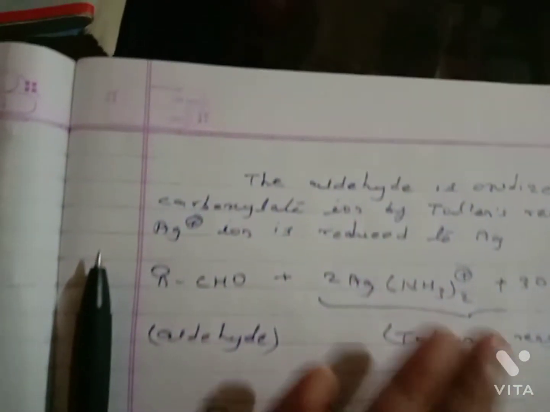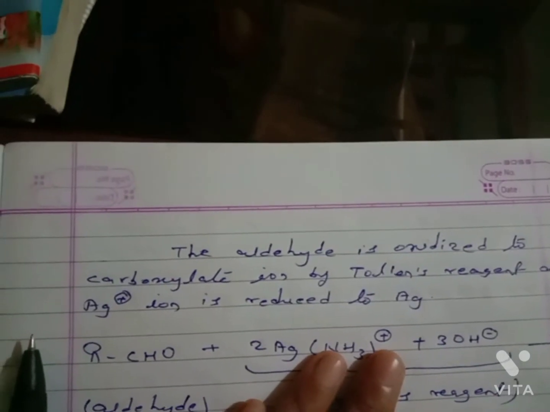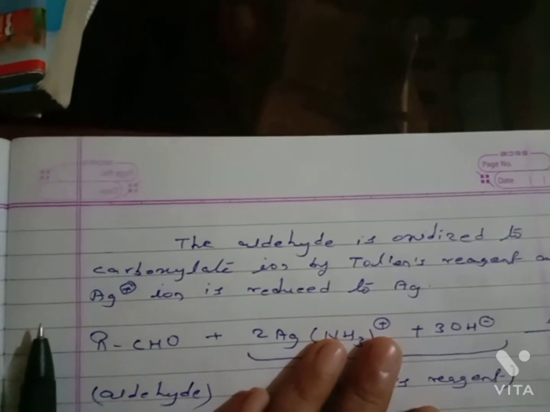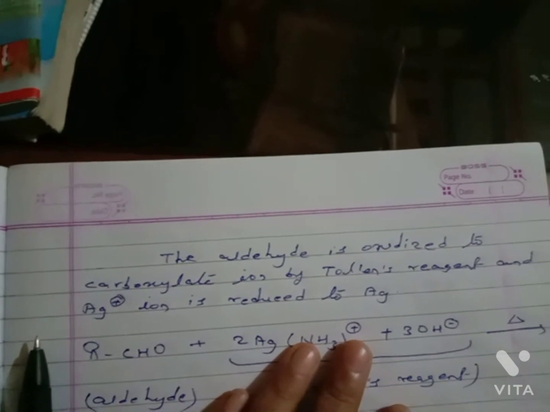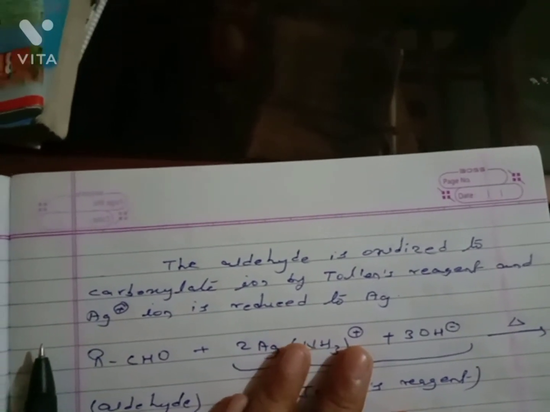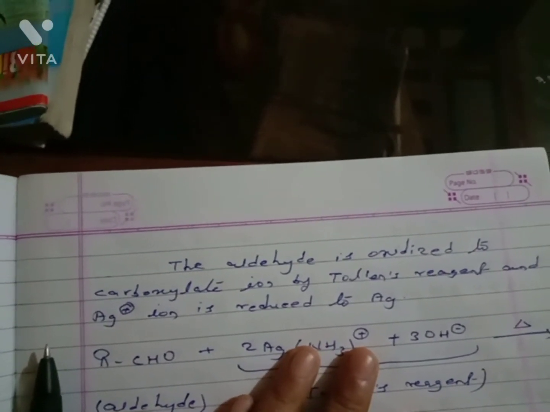The aldehyde is oxidized to carboxylate ion by Tollens reagent, and Ag plus ion is reduced to Ag.